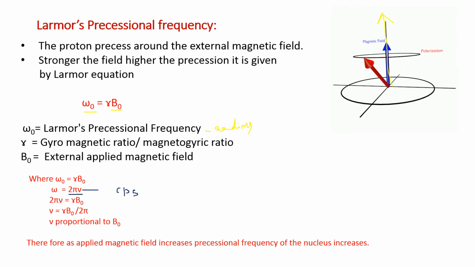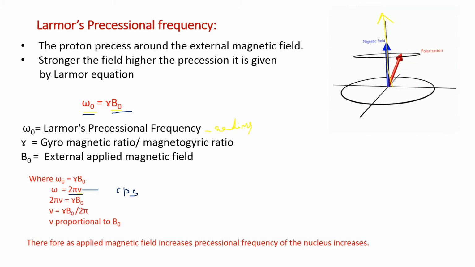So here through Larmor's frequency we are expressing omega in terms of radians, whereas if you convert this, it is the same thing, frequency in terms of cycles per second, and frequency is also proportional to the external magnetic field. So omega is equal to gamma B naught.